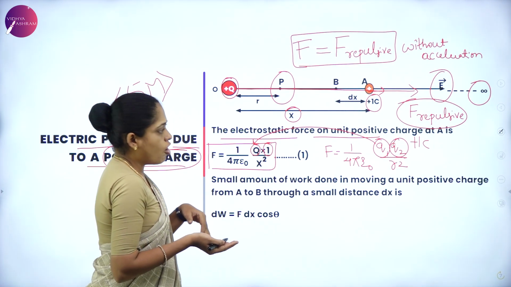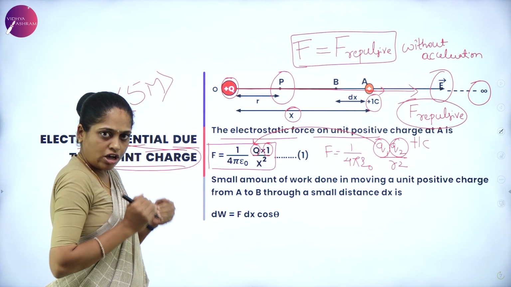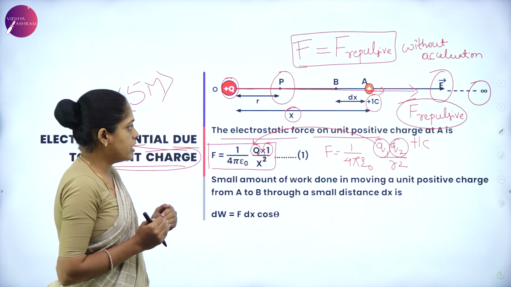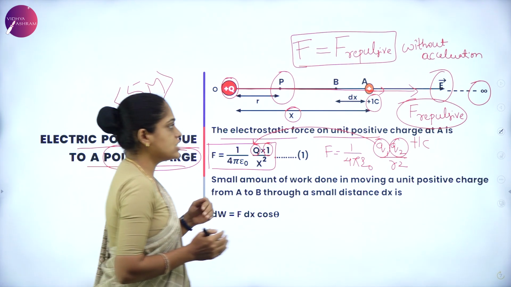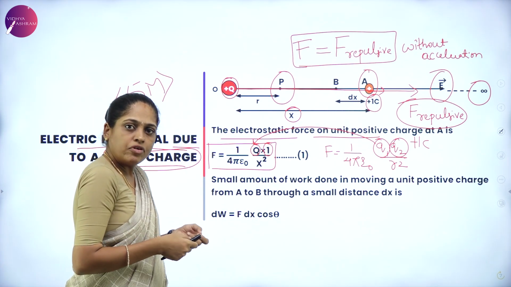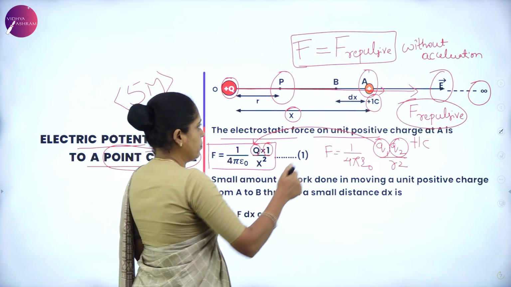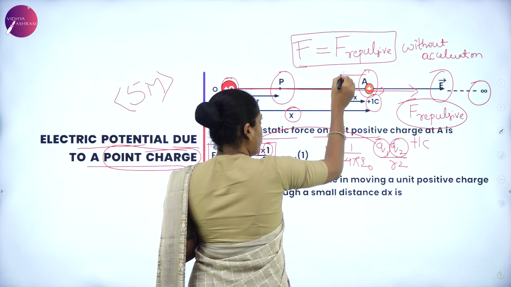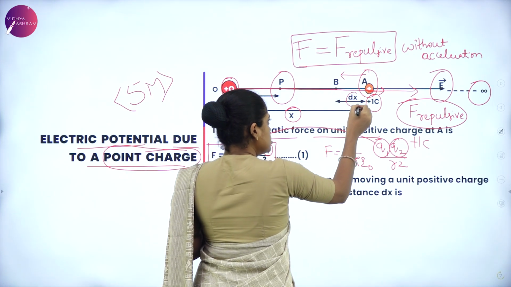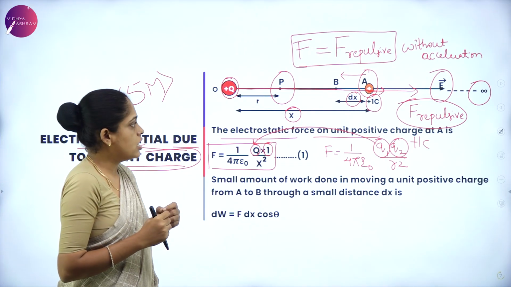Now, instead of infinity, first let us consider this unit positive charge at point A, and we will move that charge from point A to point B. From point A to point B, the displacement between these two points is dx.